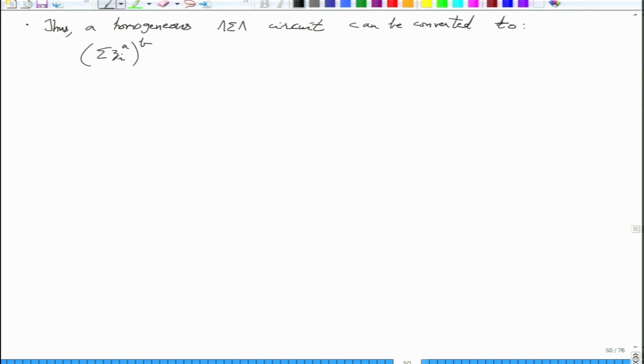So you are taking the power of a sum of powers, right? In general this is the format: sigma zi to the a, i from 1 to s, and then to the b. So the bottom fan-in is A and the top fan-in is B. This is the general format, and this now by the duality trick becomes what?